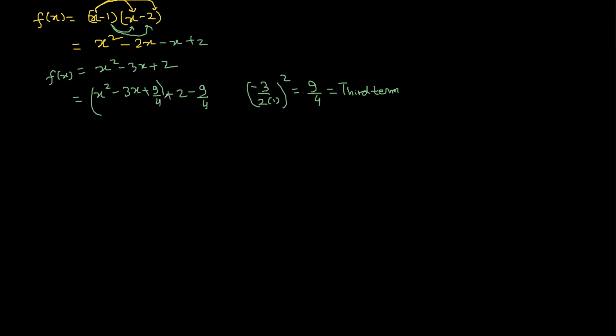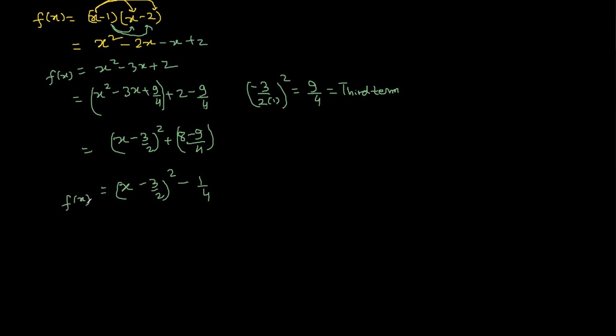You will see the first three terms are a whole square: you will always get (x minus 3 by 2) whole square. And when you simplify this, 2 into 4 is 8, minus 9 over 4. So here you will get (x minus 3 by 2) whole square minus 1 by 4.